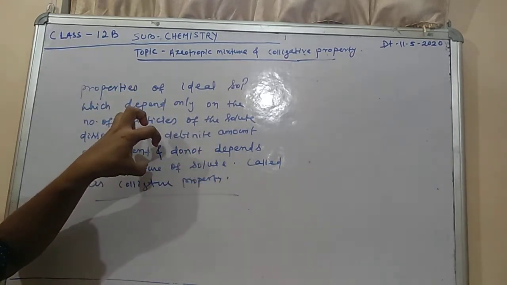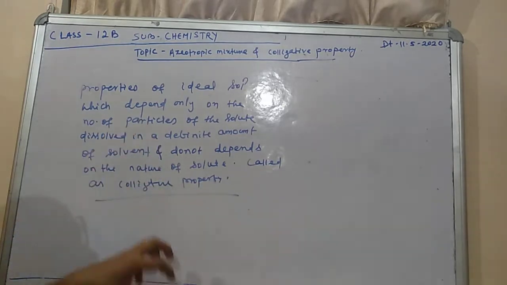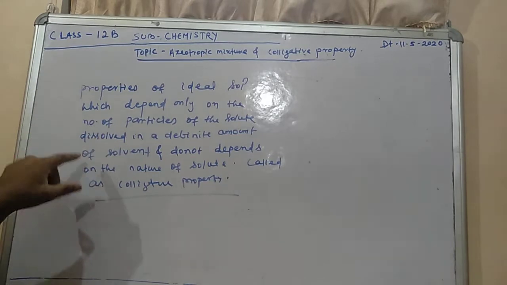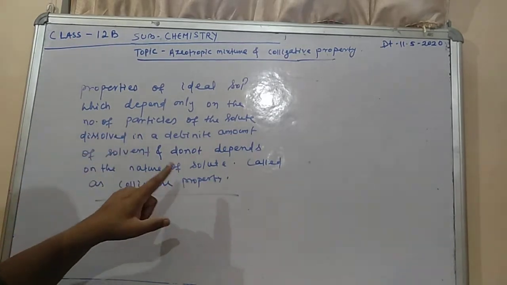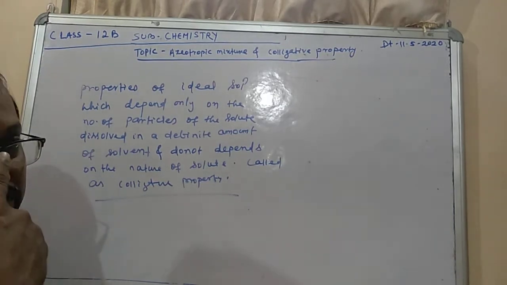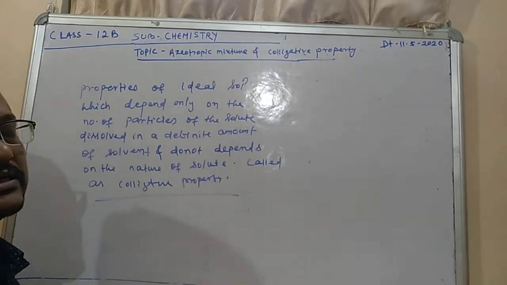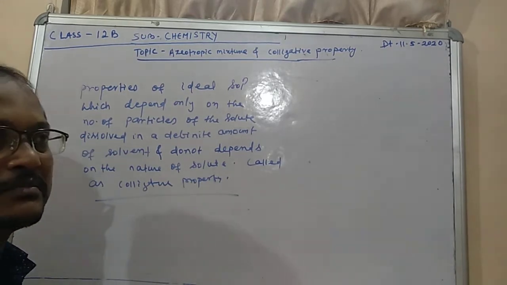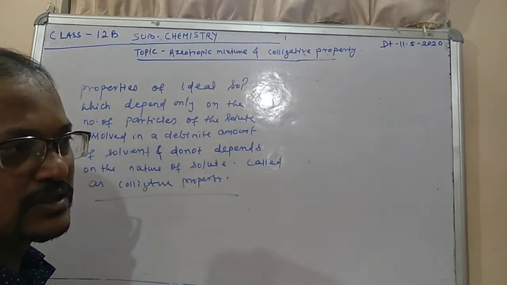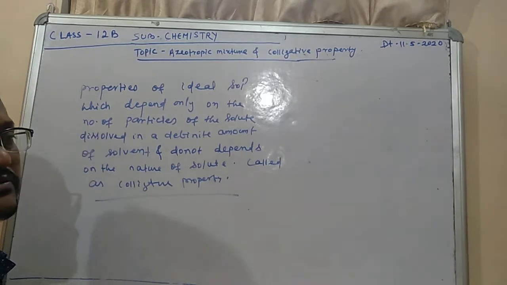That is the number of particles of the solute dissolved in a definite amount of solvent, and it does not depend upon the nature of the solute. The nature of the solute may be any kind; that does not matter. What matters is the number of moles of solute contained in that quantity of solvent.